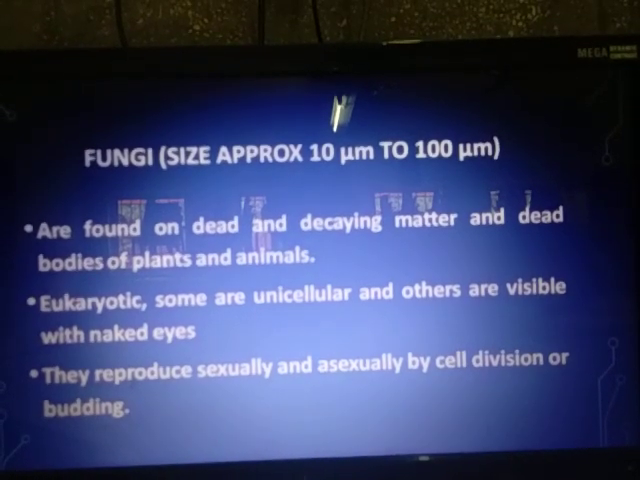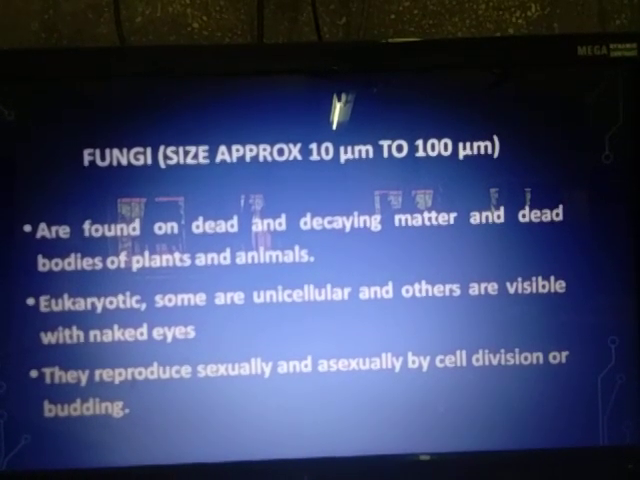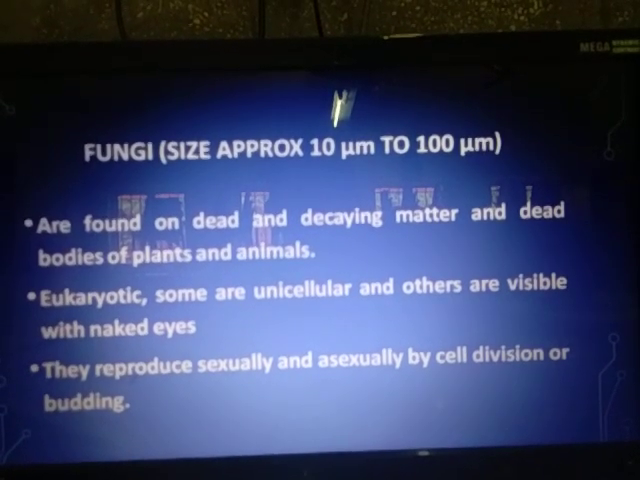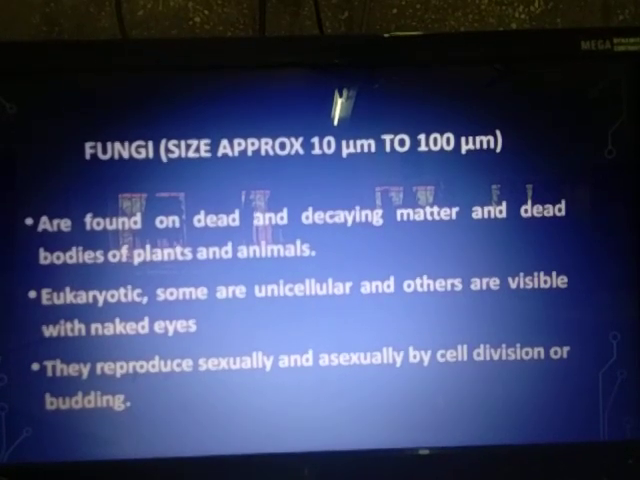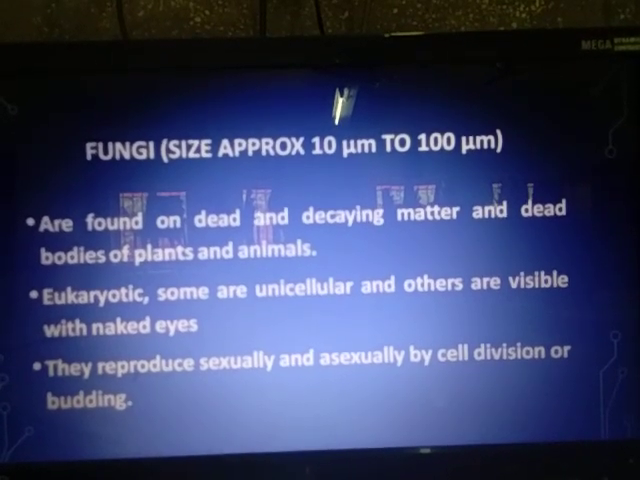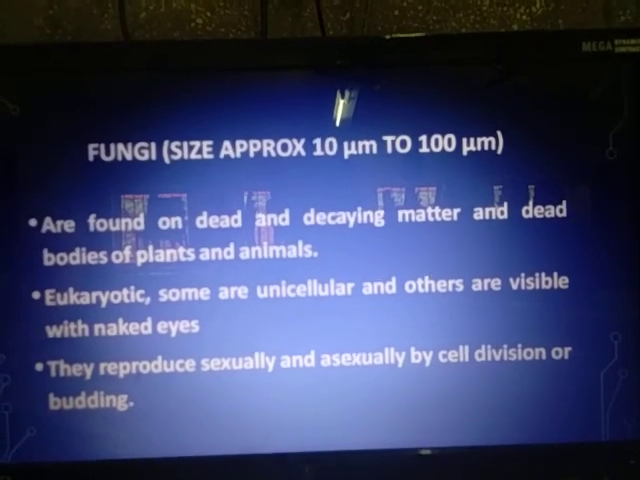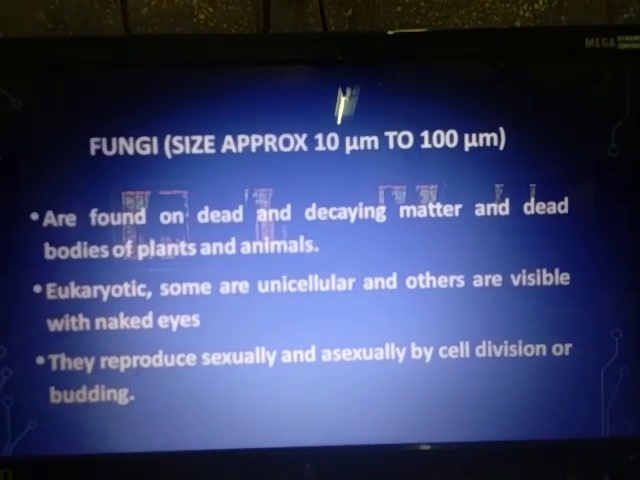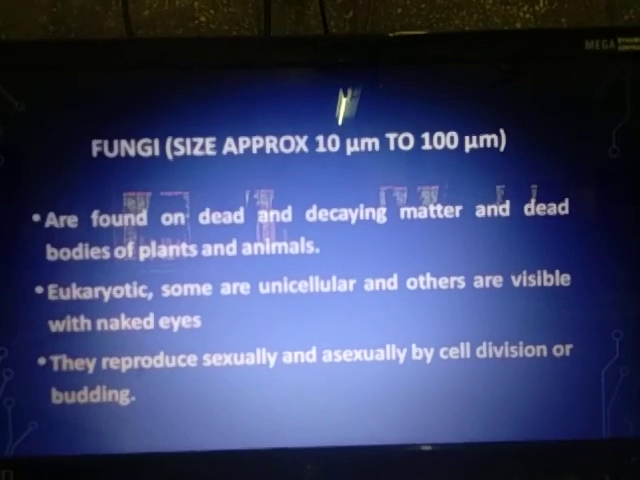So in microorganisms there are even multicellular ones. They are like penicillium and aspergillus. You can see them under the microscope, but they are multicellular, not unicellular. Then they reproduce sexually and asexually, by cell division or maybe by budding.